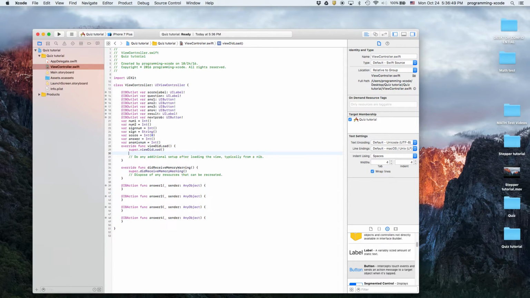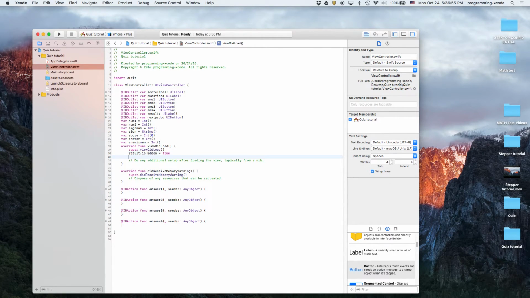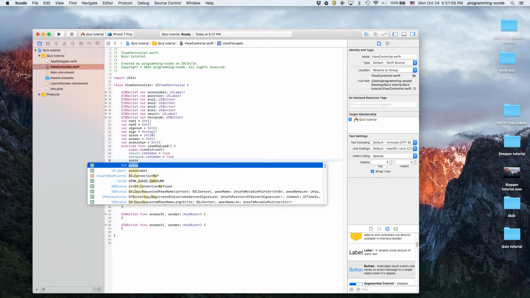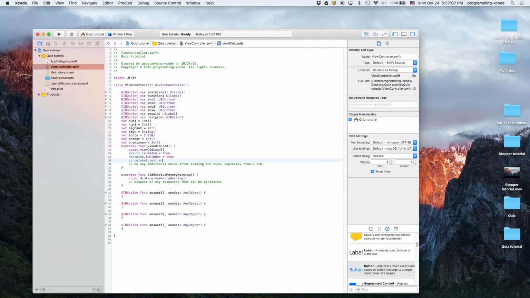So we're going to say result.isHidden equals true. And then nextProblem.isHidden equals true. Then we're going to say scoreLabel.text equals score. And then we have that as our score.